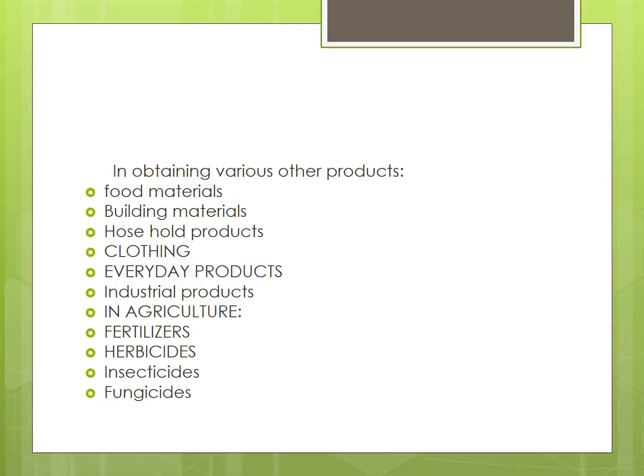Next, insecticides. These chemical compounds are used for killing insects. Insecticides, that is பூச்சிக்கொல்லிகள். What do these insects do? They destroy crops. So when we use insecticides, we can protect the crops.